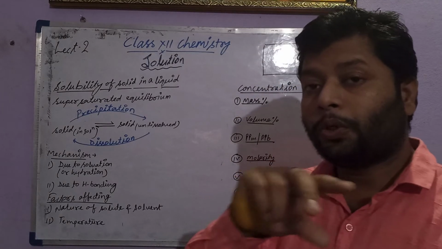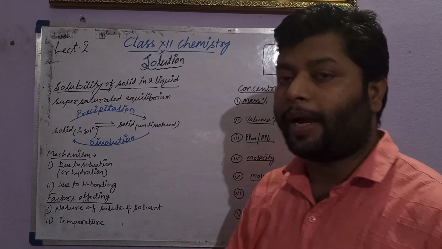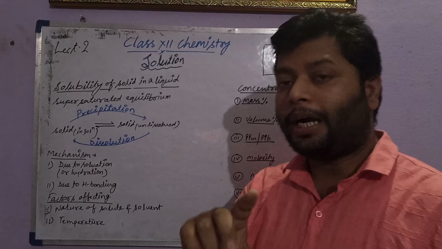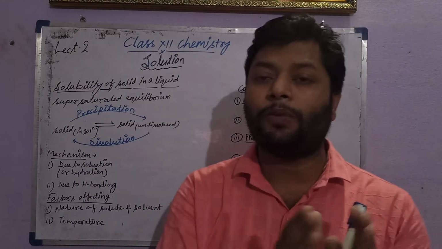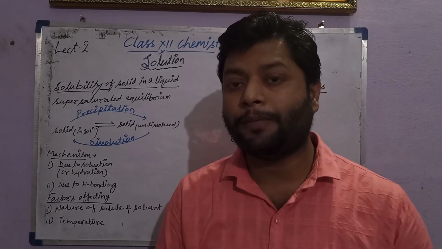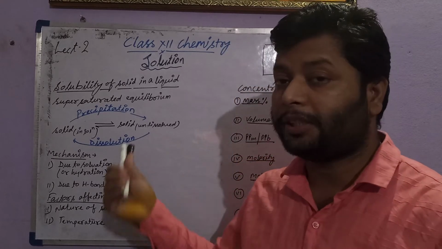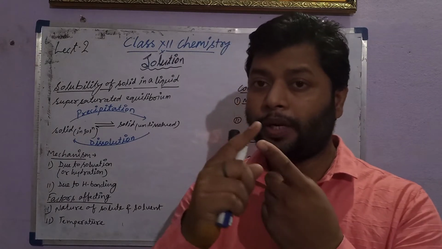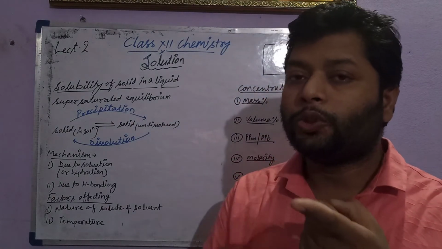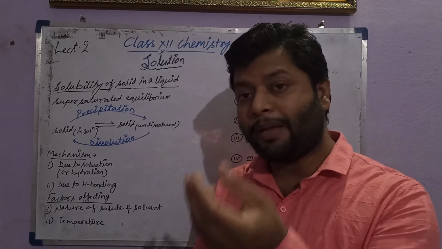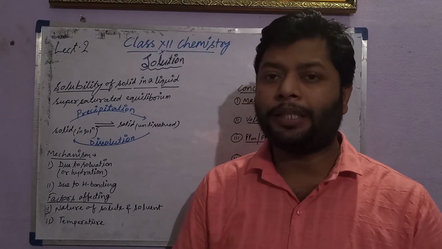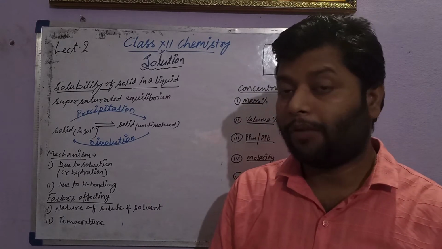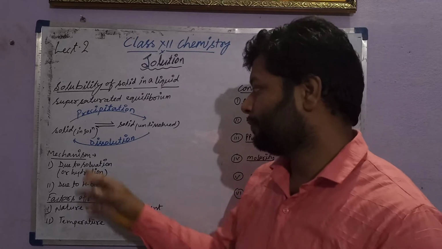We have to learn the nature of the factors that will disturb the equilibrium. So conditionally we will learn all those factors which are responsible for disturbing the equilibrium in the unsaturated, supersaturated, or saturated condition, because a saturated solution may also become supersaturated, or a supersaturated one may become saturated, depending upon some factors that affect the solubility of a solute in a solvent.